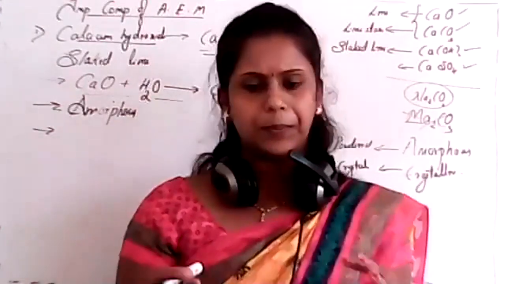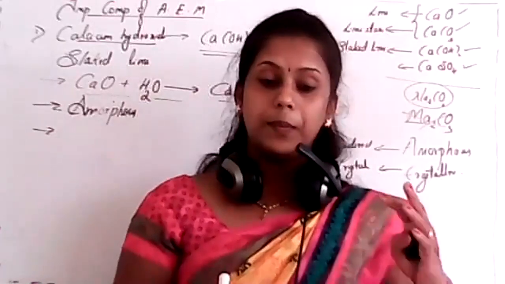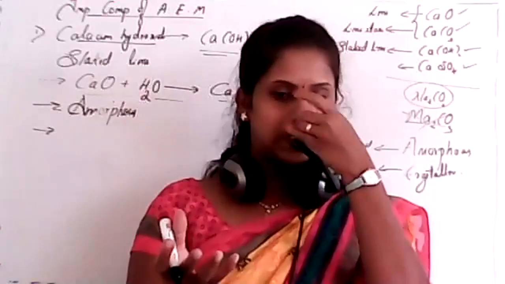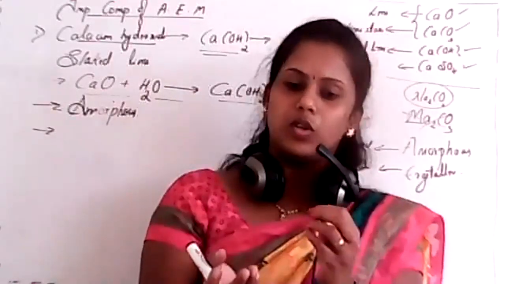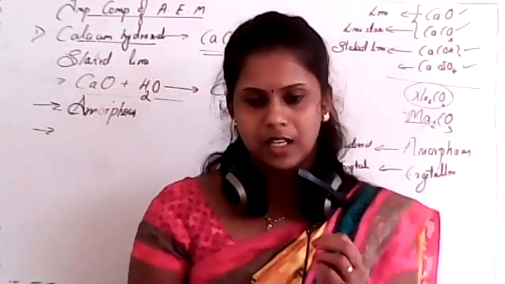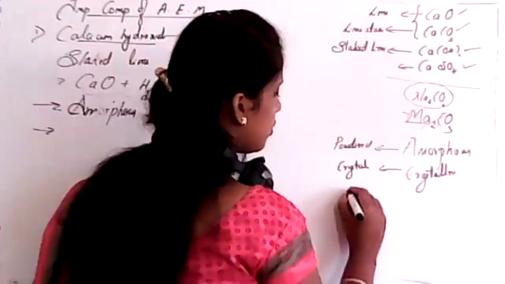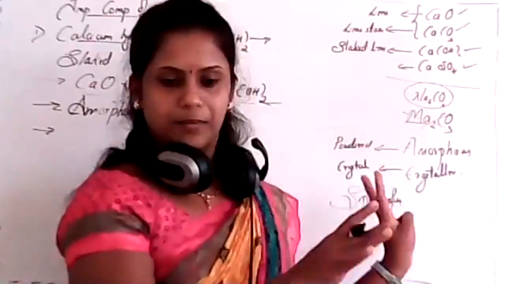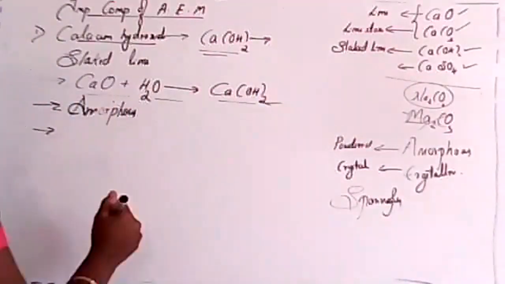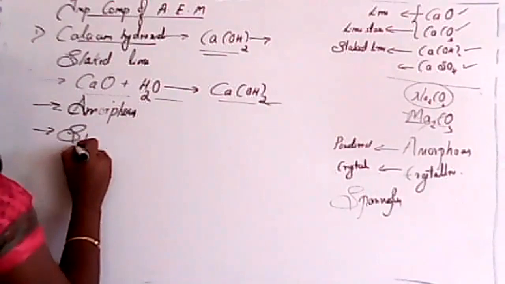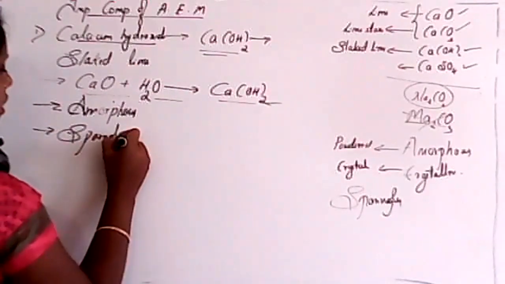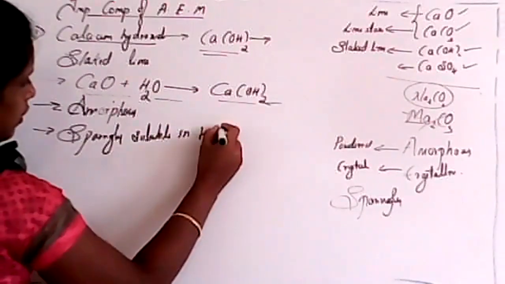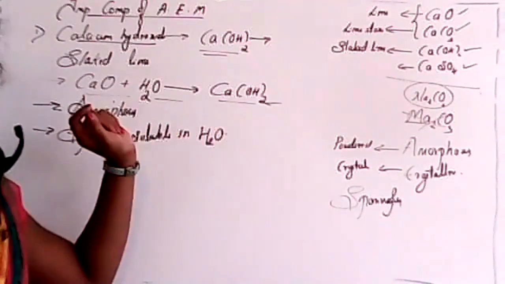It appears like a PPT, but it is not a PPT, because a PPT is formed as a product. Here the solubility range is very less, so we consider it sparingly soluble. That is very important. In Kannada, it is ardhambarda. So calcium hydroxide is sparingly soluble in water. Very important, you have to remember it.